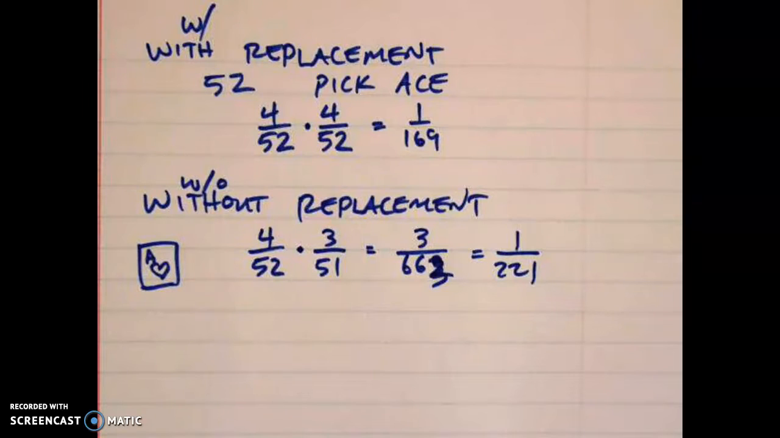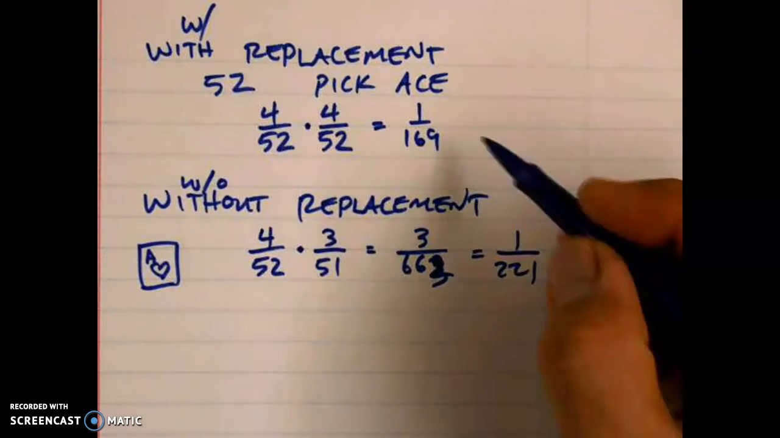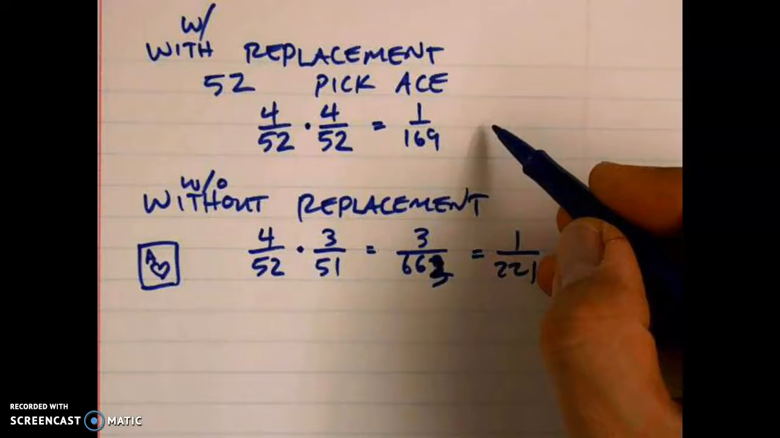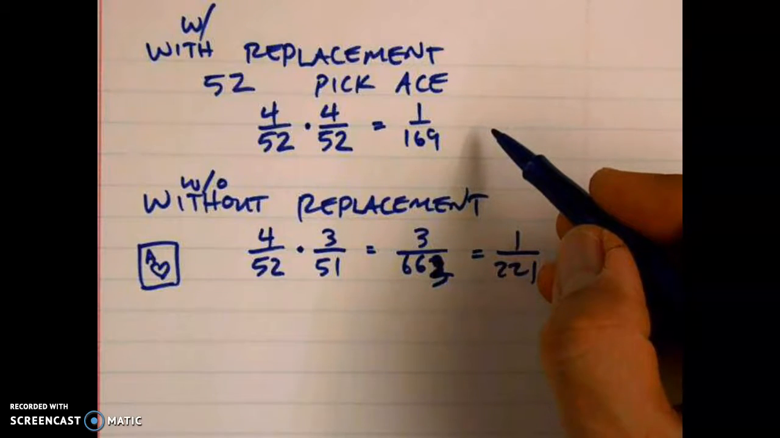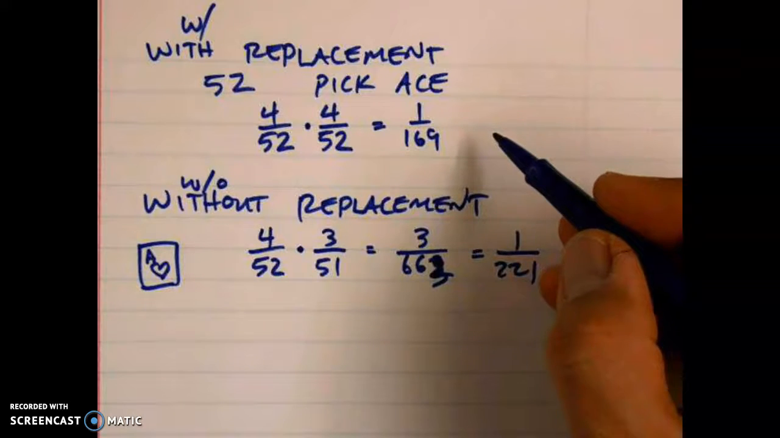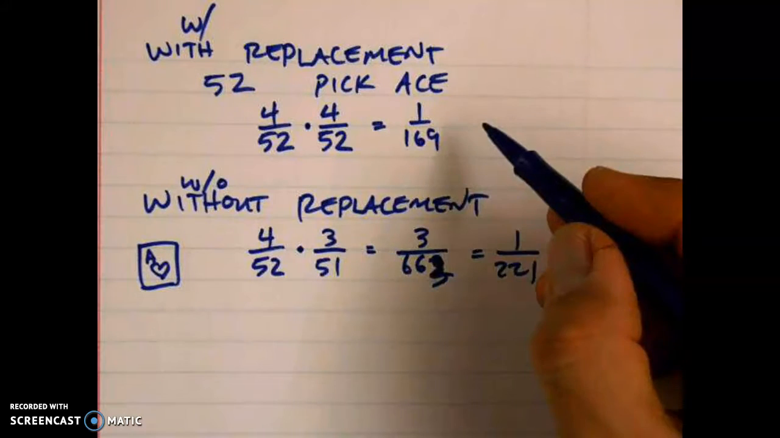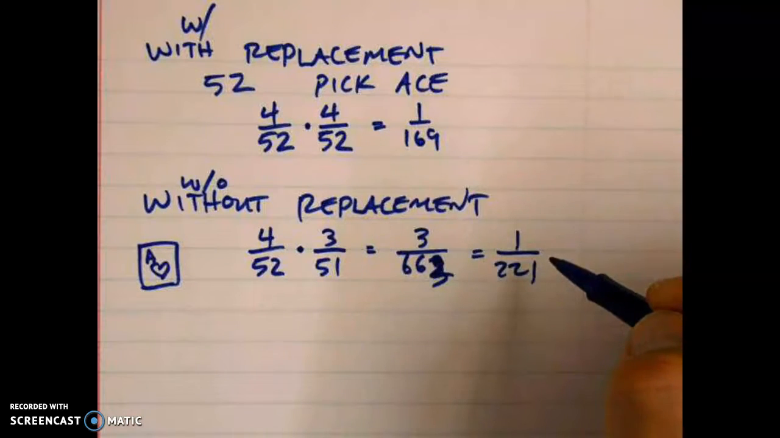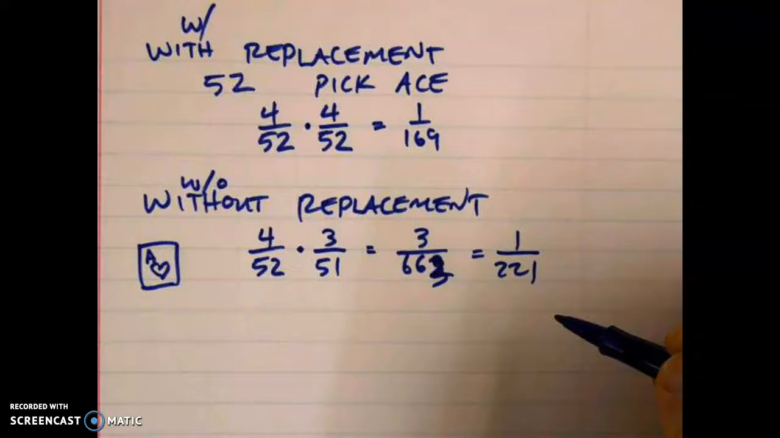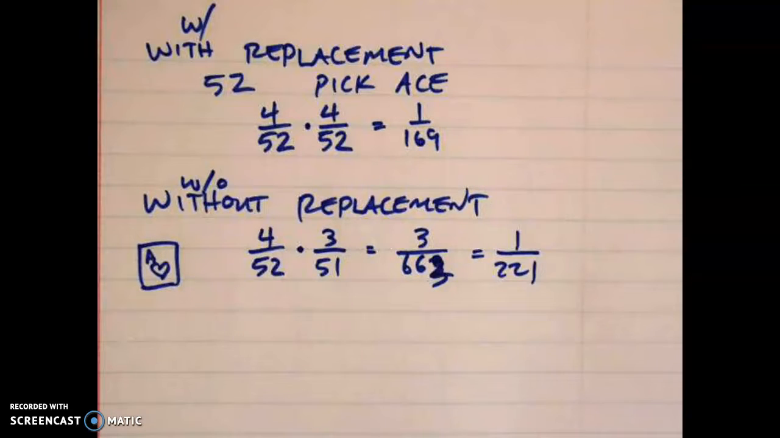Any questions? All right. Which makes sense because picking an ace after I put it back, there is a better chance if I put it back. If I pull it out and don't put it back, my chances are worse of pulling another ace. So my chances are worse, 1 in 169. Now my chances are worse, 1 in 221. Right? Okay, so that's basically what you guys are going to be doing for your homework tonight.